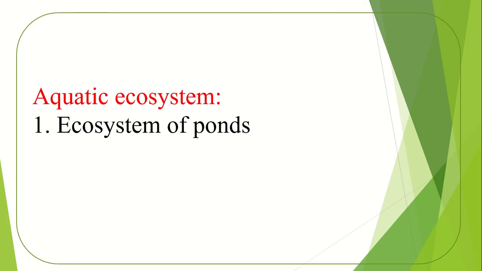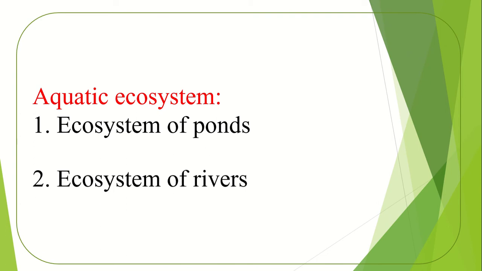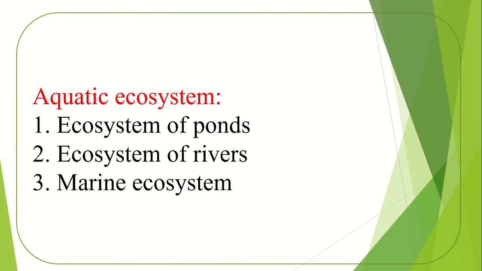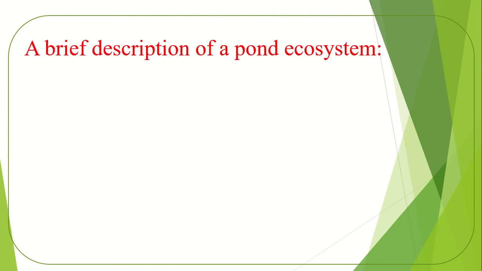Aquatic ecosystem, you know there are three types of aquatic ecosystem. Number 1, ecosystem of ponds. Number 2, ecosystem of rivers. Number 3, marine ecosystem. A brief description of a pond ecosystem. You know, pond ecosystem is the example of aquatic ecosystem. In the previous class we discussed the ecosystem of Sundarbans. Today we have to discuss pond ecosystem.